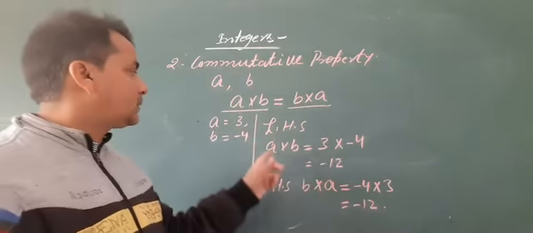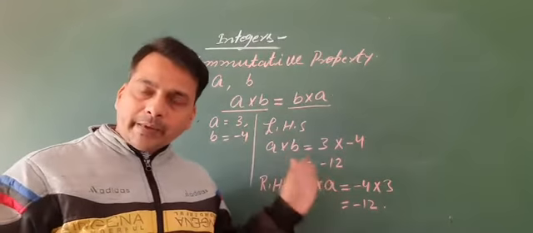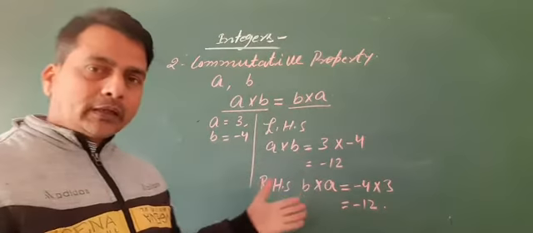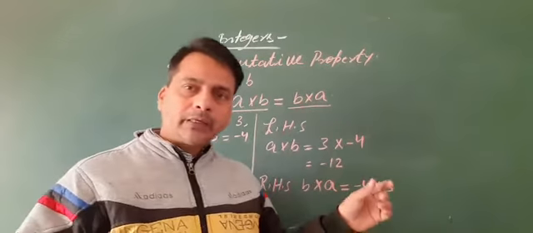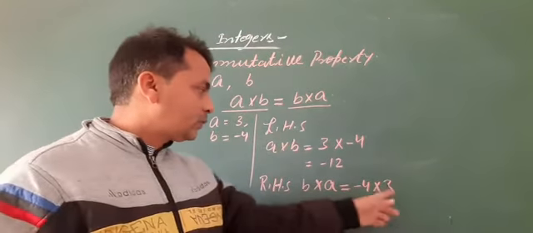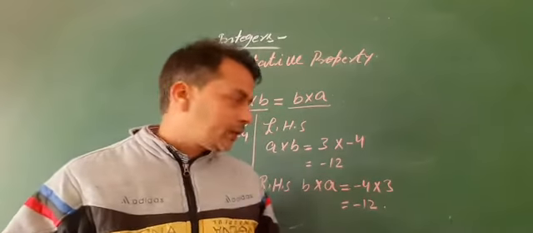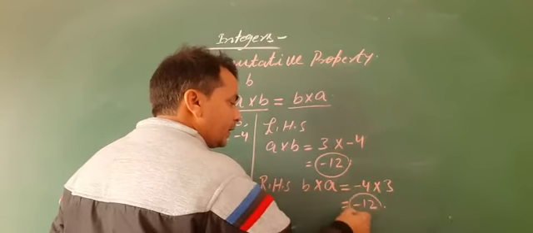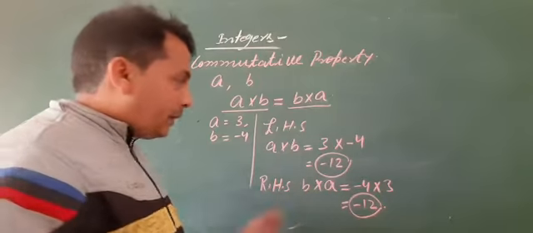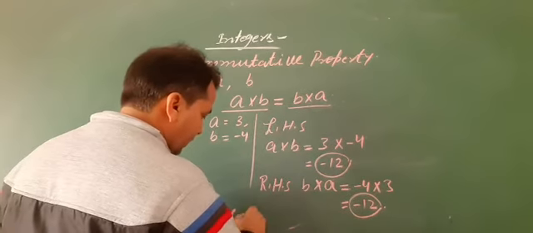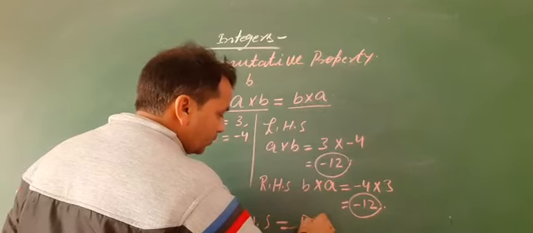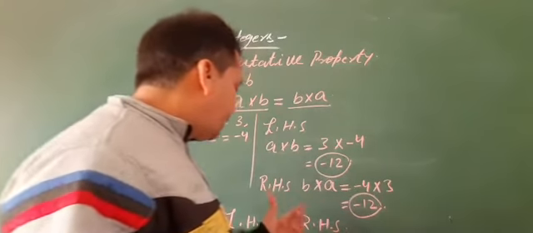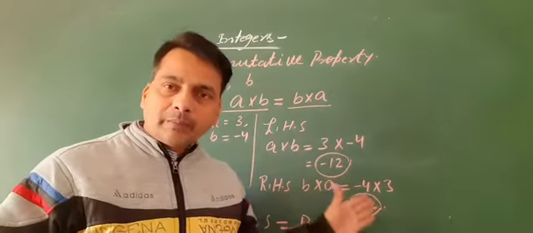Left hand side, a into b, is 3 into minus 4, that is minus 12. On the other hand, right hand side, b into a, is minus 4 into 3, that is minus 12. Here a into b is minus 12 and b into a is minus 12, means left hand side equals right hand side. So the commutative property over multiplication is verified.